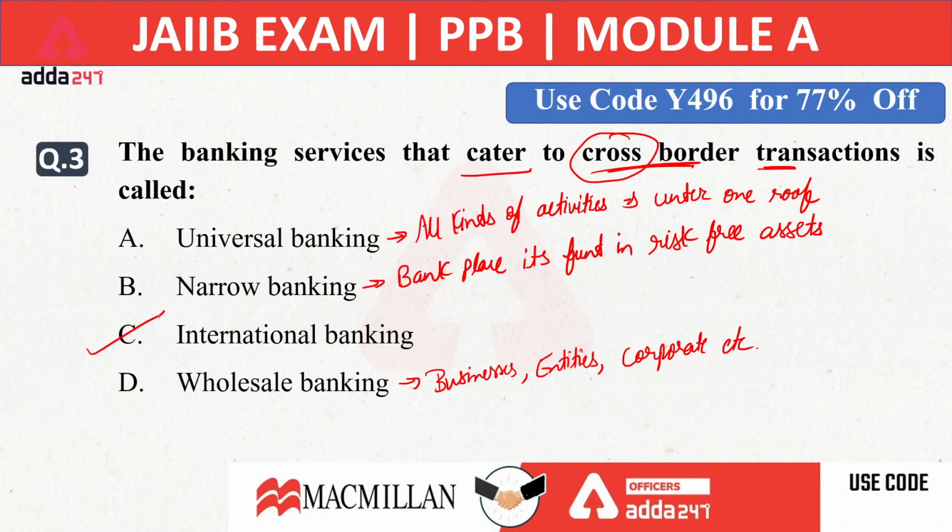Now, what is the banking in which cross-border transactions are happening? It is international banking. It is a very simple question. You are talking about international banking. It means you are doing a cross-border transaction. You are performing banking services between two countries. That is known as international banking. So the cross-border transactions come under international banking. Clear? The right option will be C, not A.